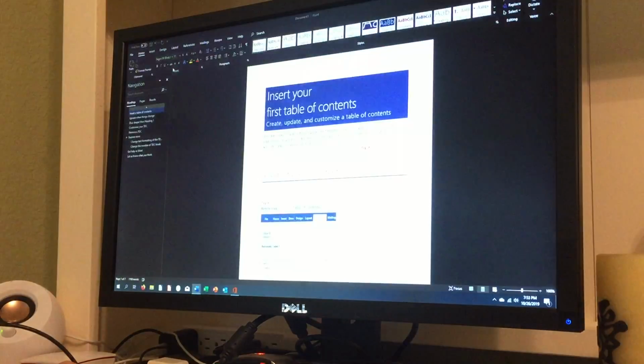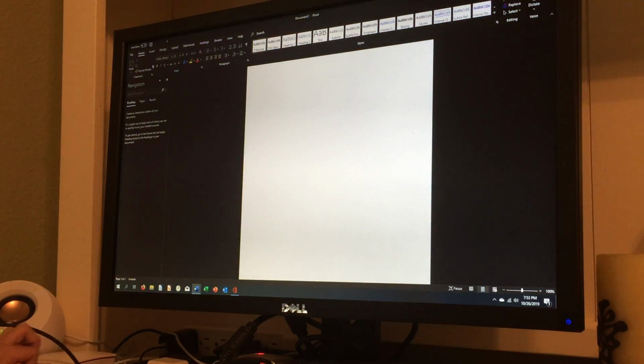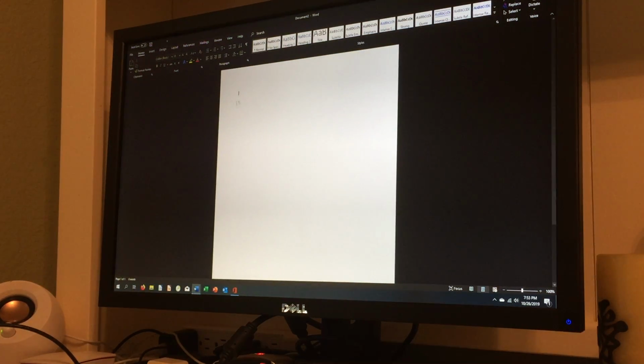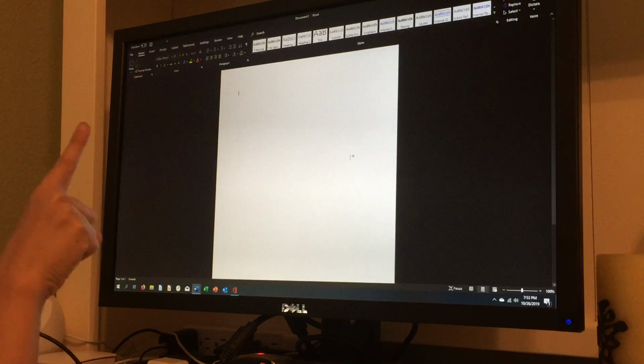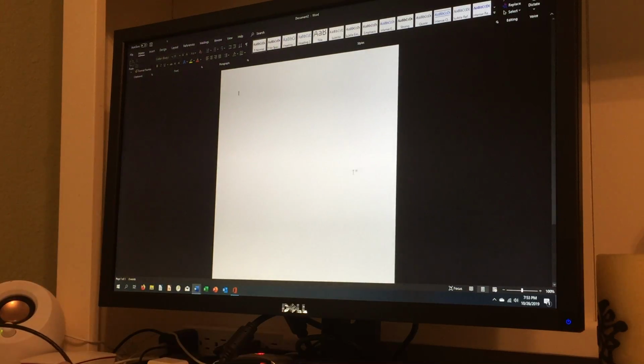Once you create a blank document, now we're going to talk about the user interface itself. So up here is the ribbon, and your ribbon might look a little bit different than this ribbon because you probably have an older version of Office, not Office 365. And older versions of Office tend to have different designs of the ribbon. So this is the dark mode of Word. You can choose light mode too.